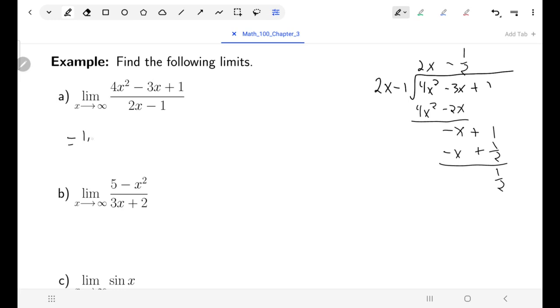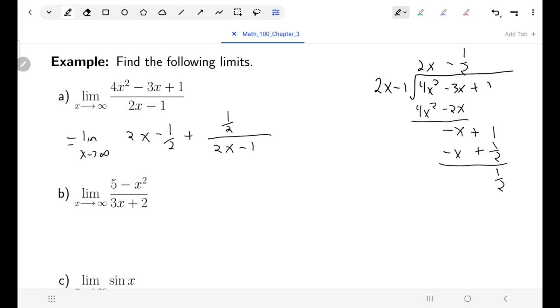So if I were to rewrite this, I would say it should be my quotient plus my remainder over my divisor. And now it's pretty clear what's going on here.